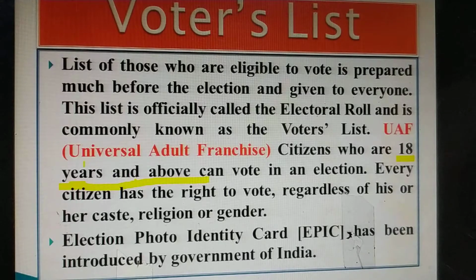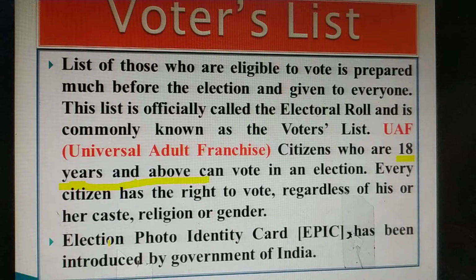This is called universal adult franchise, without any discrimination, regardless of their caste, religion, gender. Those who are 18 years and above, their name is mentioned in the voters list. They are given an opportunity to cast their votes.